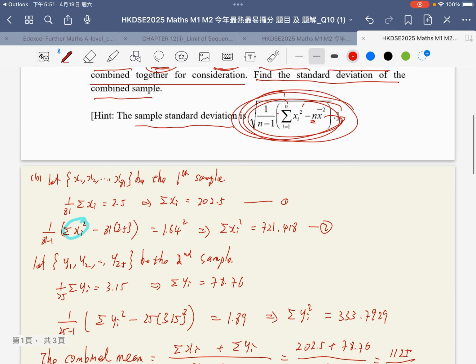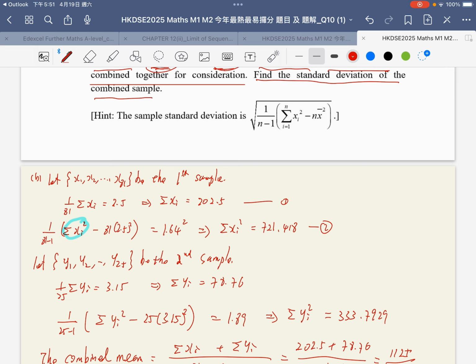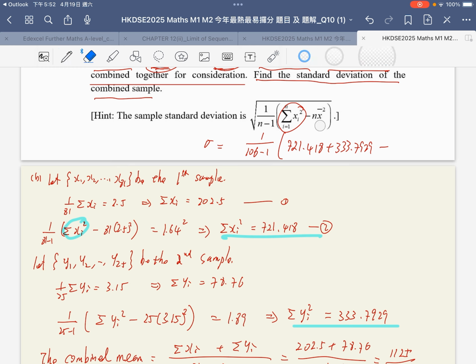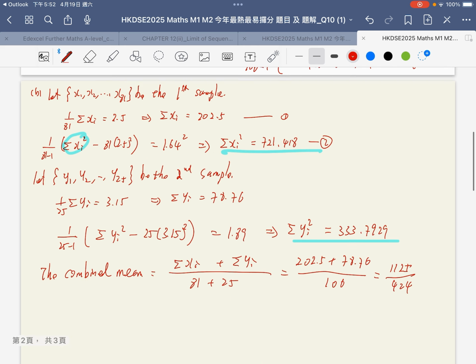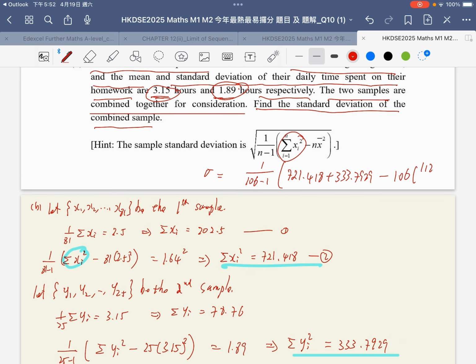The combined standard deviation should be equal to the square root of one over the total number of students, 106 minus 1, bracket, the total sum of squares, which is the sum of these two parts, 721.418 plus 333.729, then minus n times the combined mean squared, 106 times 1125 over 424 squared. Then take the square root. That is the new standard deviation.